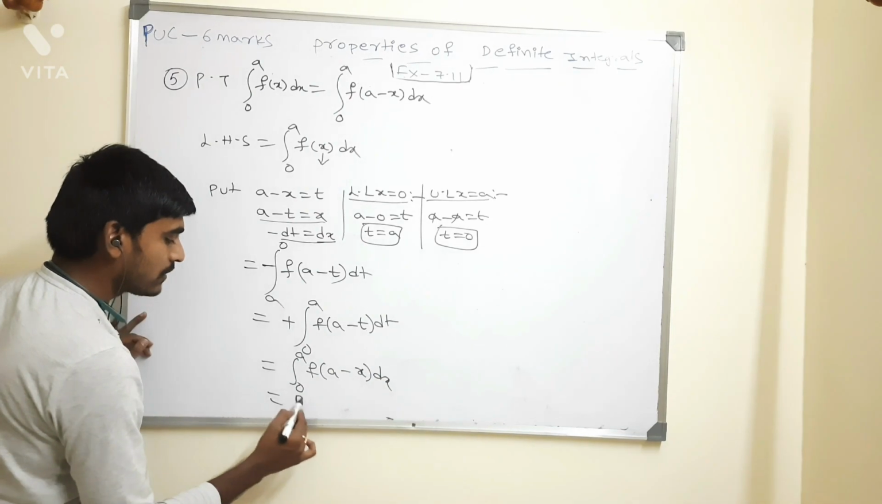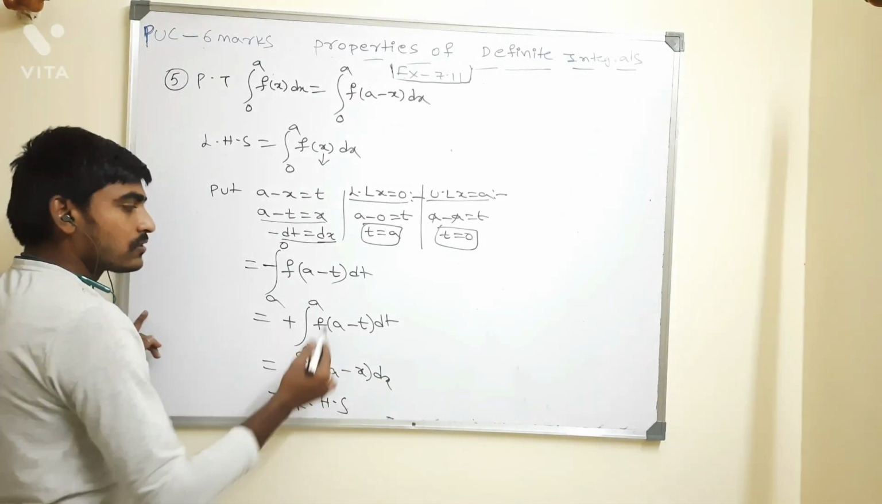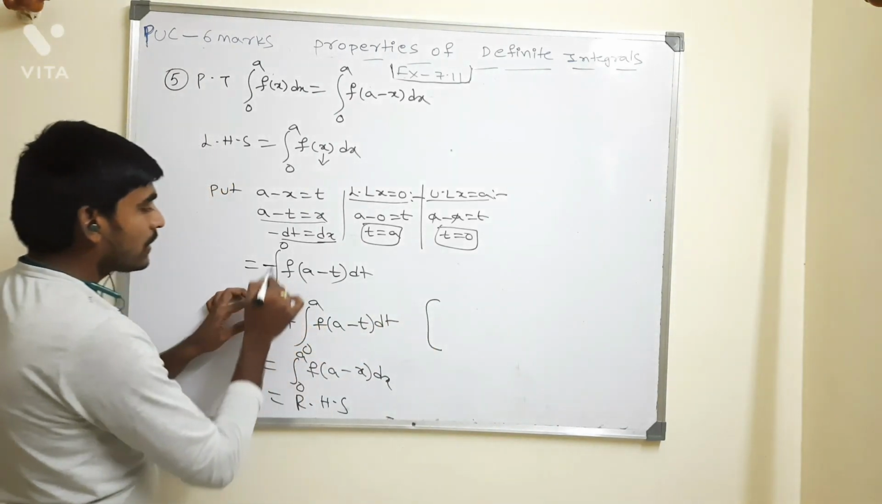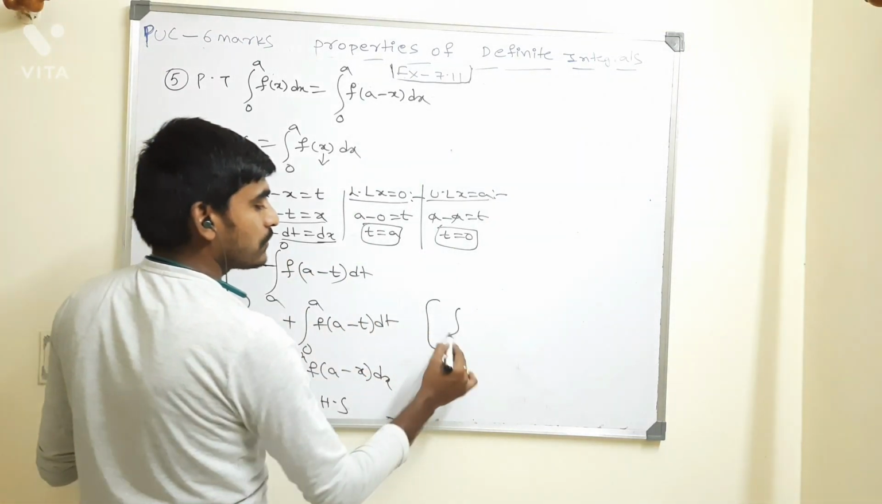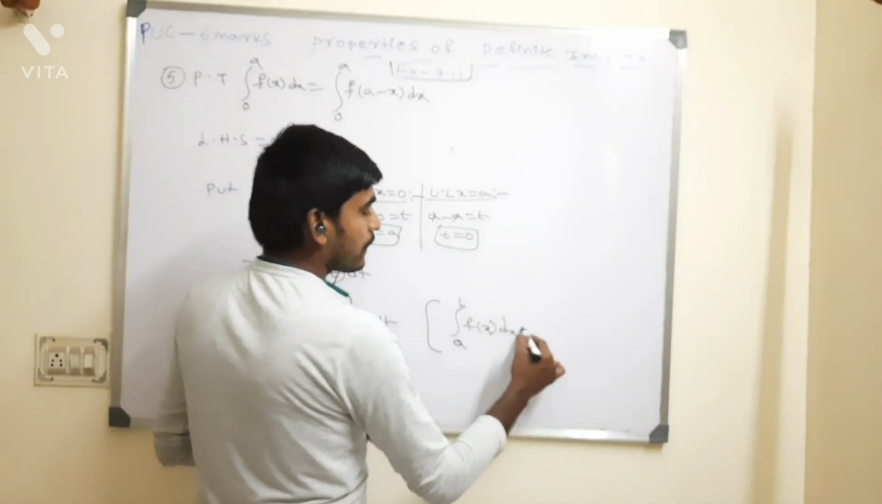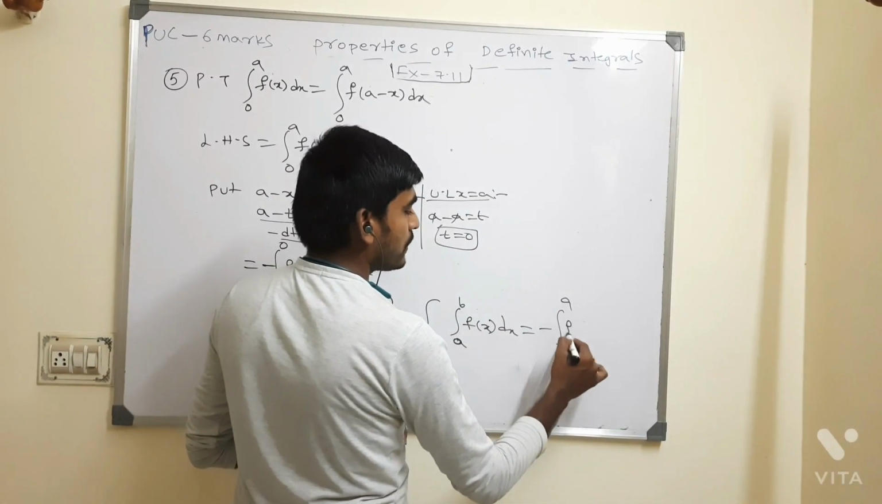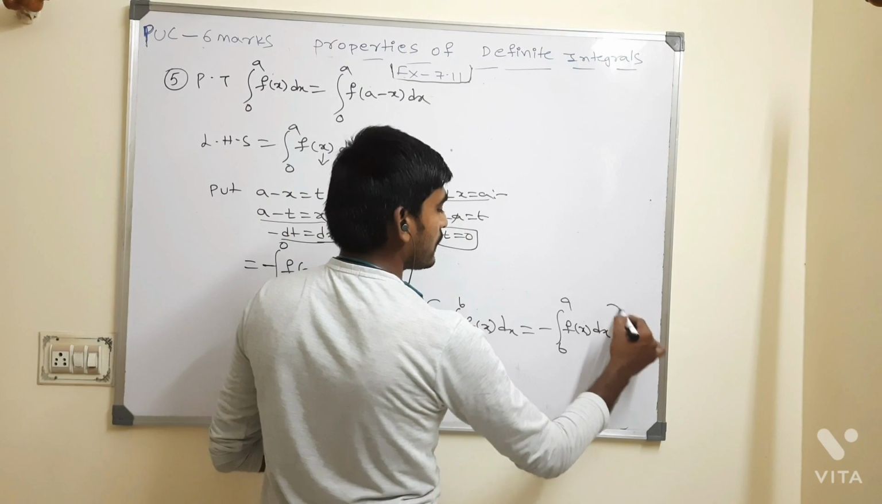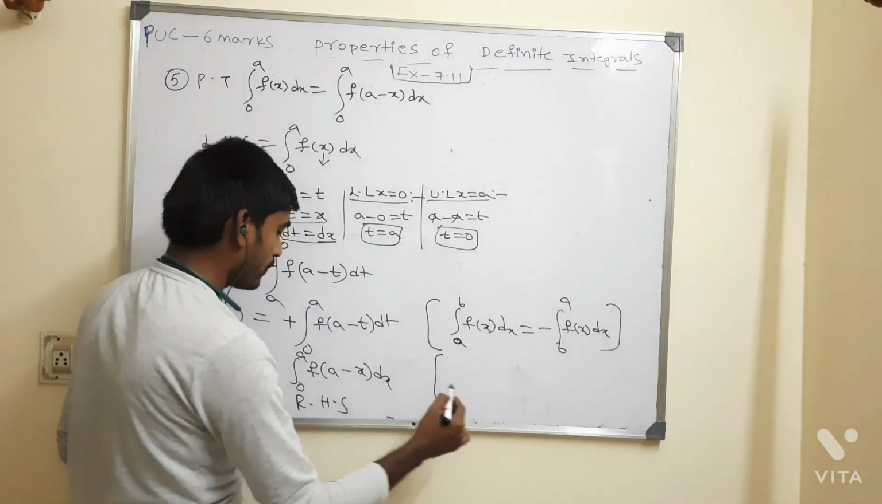I hope everyone understood what I have written here. Direct steps I have written. So here I interchanged the limits, so I got plus. This is which property? Integral a to b f of x dx equal to minus b to a f of x whole dx. This is one property.